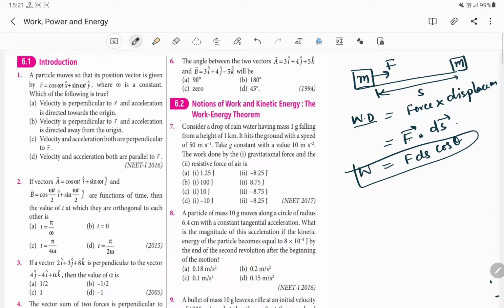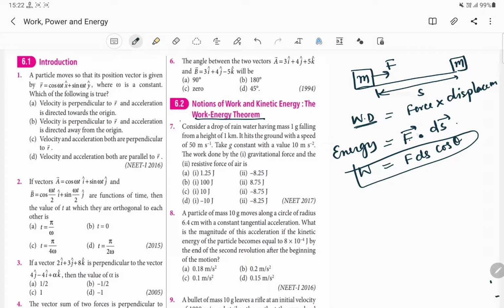Work done is a scalar quantity. It will have only magnitude, and work done can also be considered as energy. Work can be done if there is energy. Without energy you cannot do work. So there will be a second topic, that is the work energy theorem. Work will be possible only when energy is available, and if there is work done, then it will be converted into energy. That means work and energy are interconvertible. That will be discussed in the second topic. For the time being, let us discuss that work done will be equal to force into displacement.